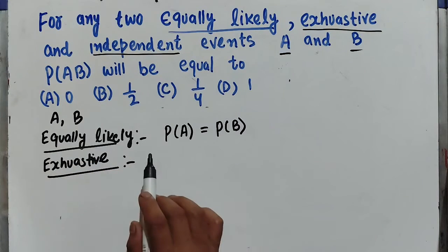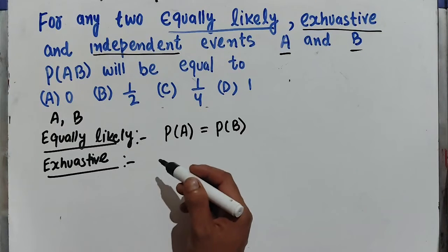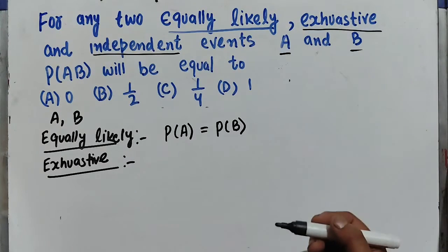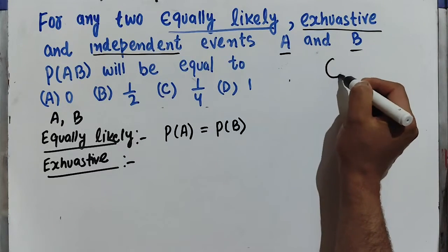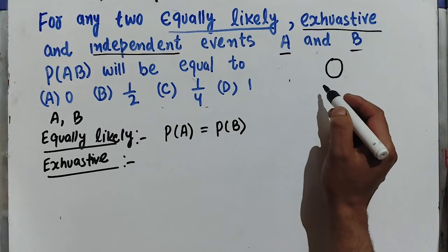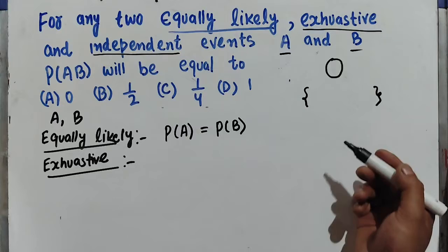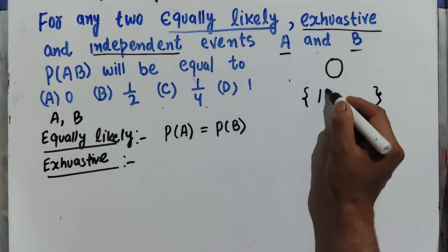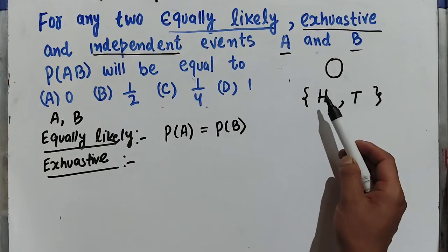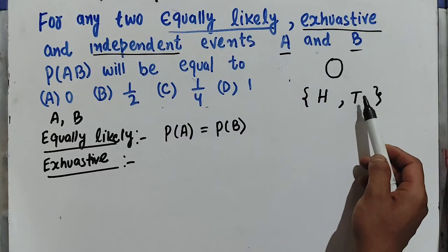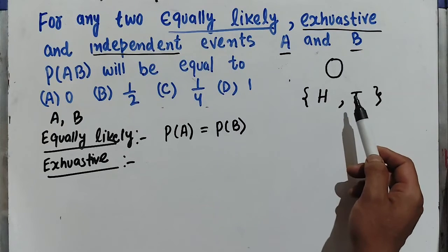Let me take an example. Let us say we toss a coin. What are the outcomes that can occur? Either head will occur or tail will occur. We say getting head or getting tail are exhaustive because we know at least one of them will occur for certainty.